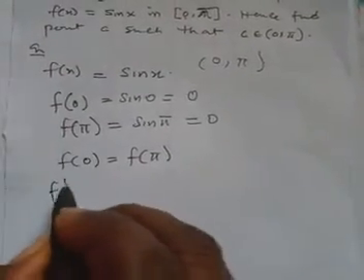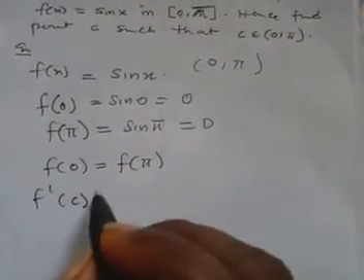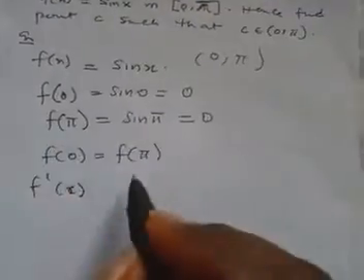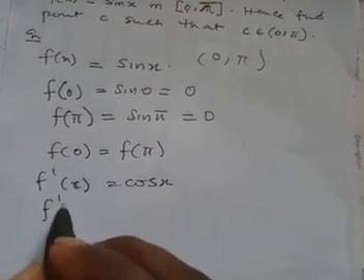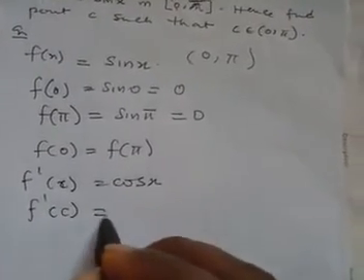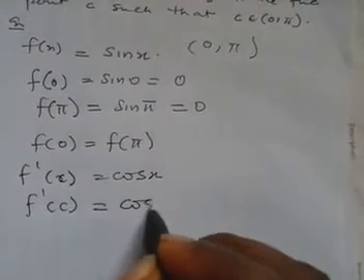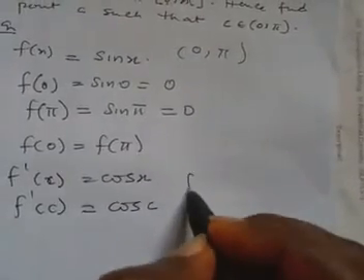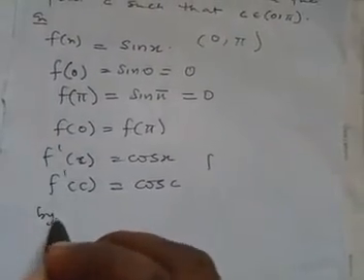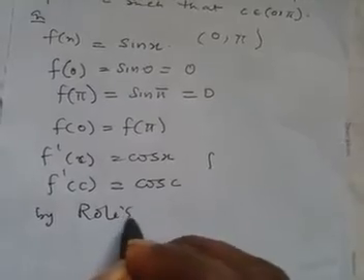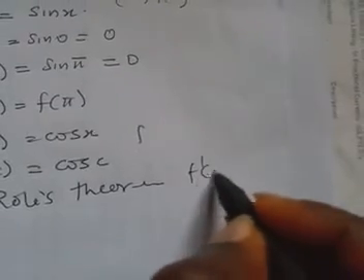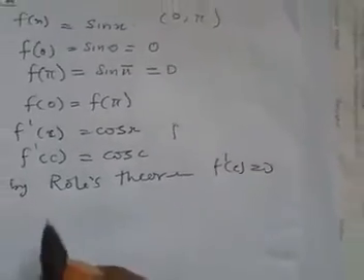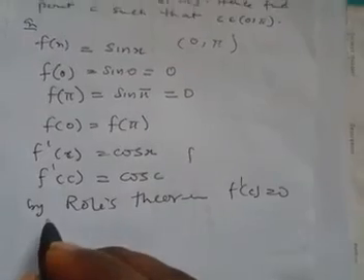We need to differentiate in order to find our c. F prime of x, if you differentiate, will give you cos x. So let's put c there. Cos x becomes cos c. Don't forget that by Rolle's theorem, we know that f prime of c must be 0 if it satisfies these three properties.